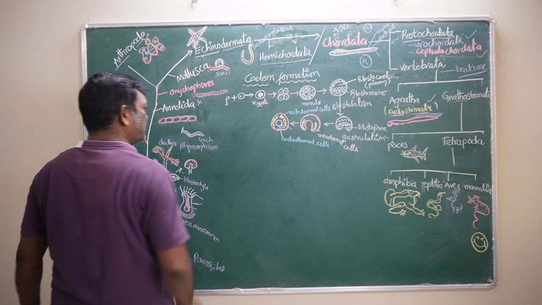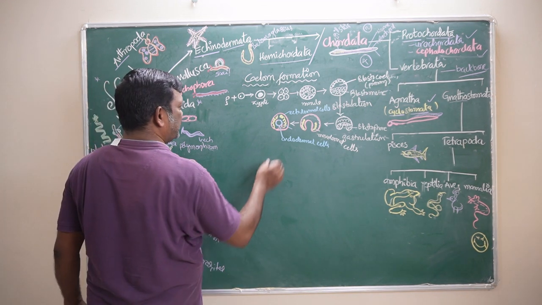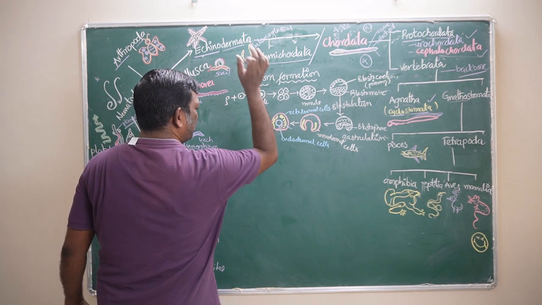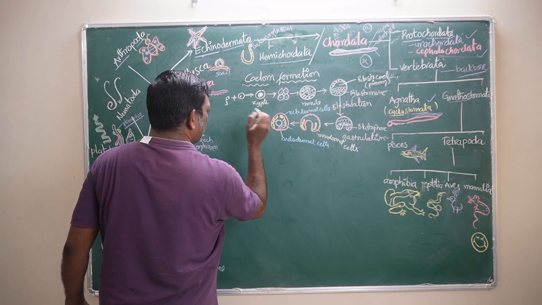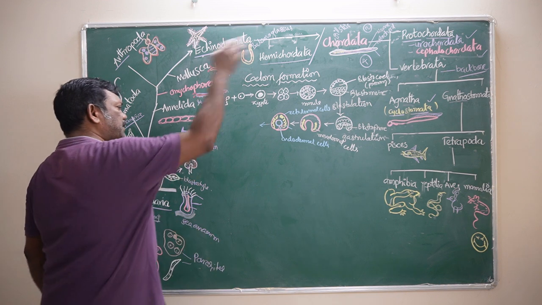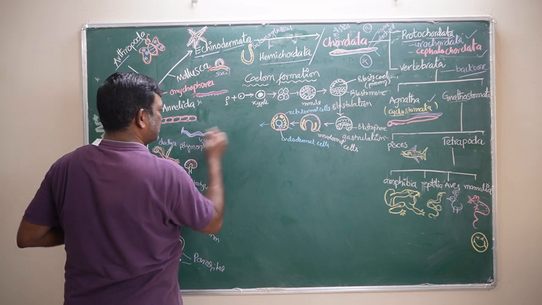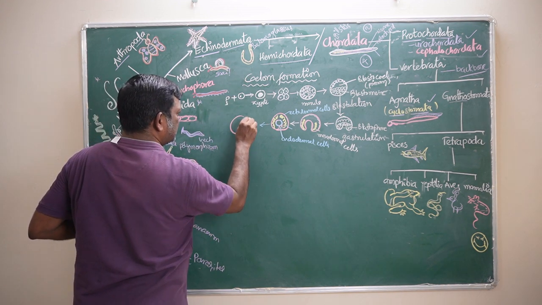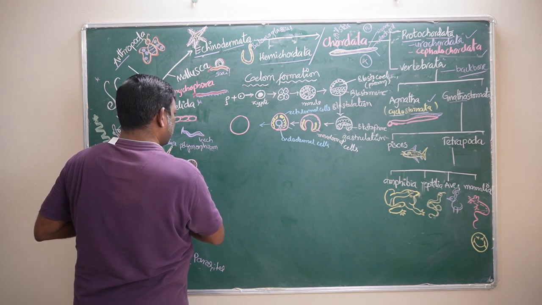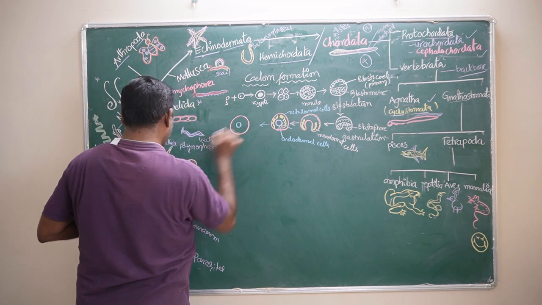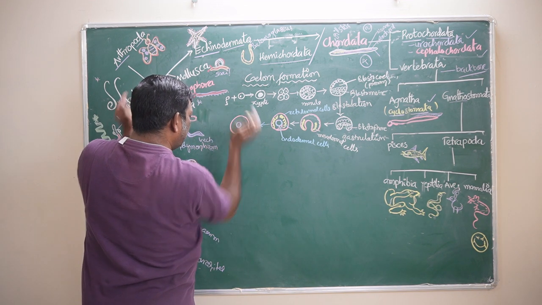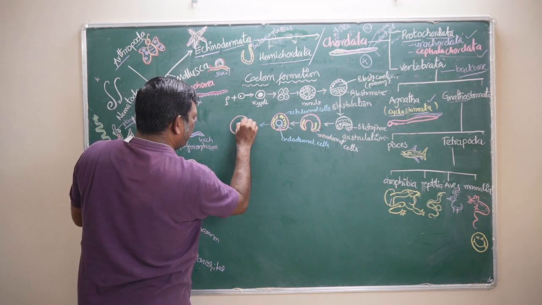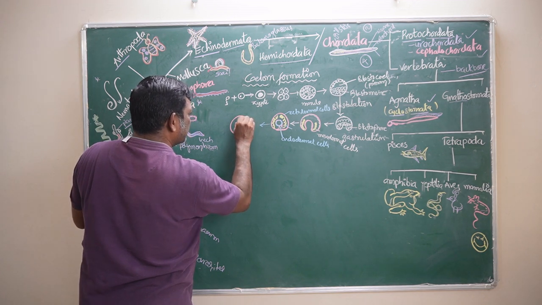Okay, then come to our discussion. How is the coelom forming in the body? Mesodermal cells are forming. These mesodermal cells complete their growth. Later stages, what happens? This is ectoderm, this is endoderm, and the mesodermal cells grow, complete their growth, and finally form like this.